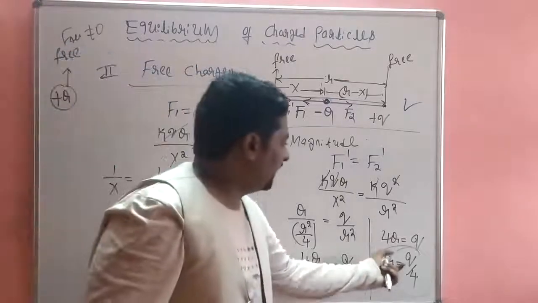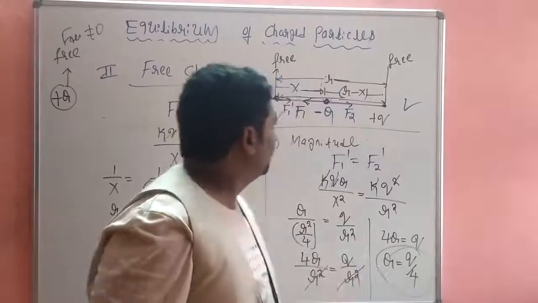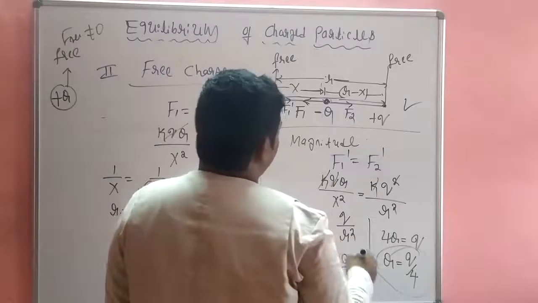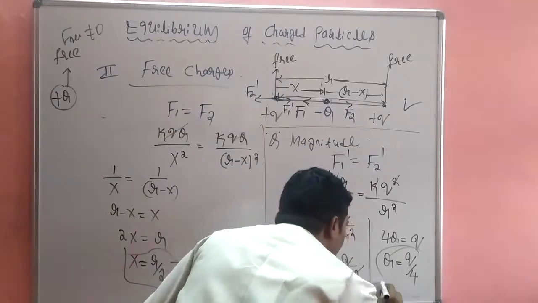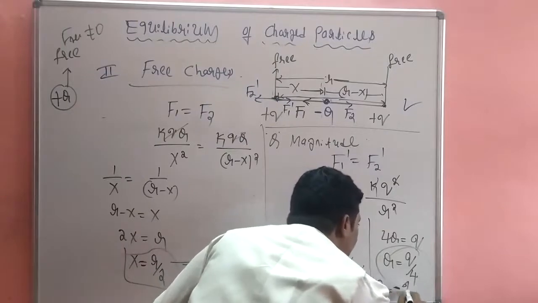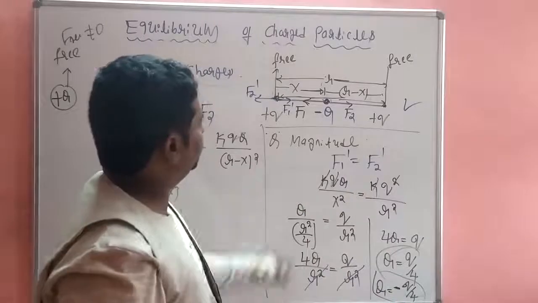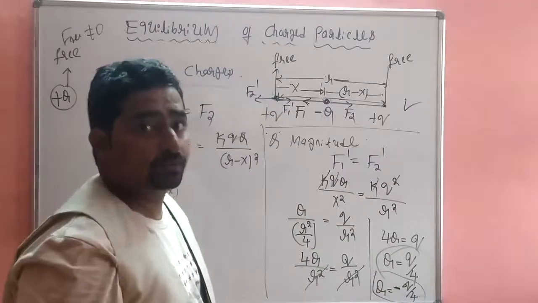So the magnitude of the charge. Then q is equal to Q by 4, but here I have taken minus. So q is equal to minus Q by 4. There is a minus charge, so minus Q by 4.